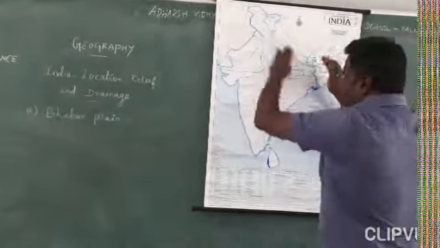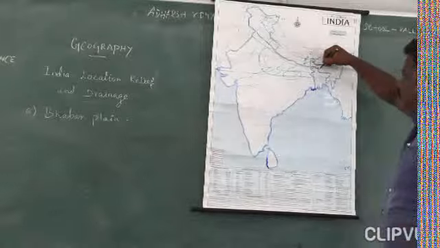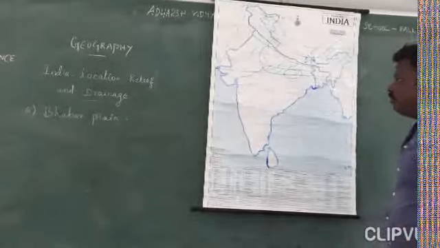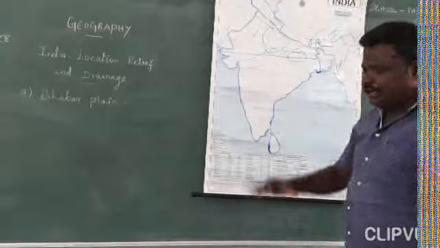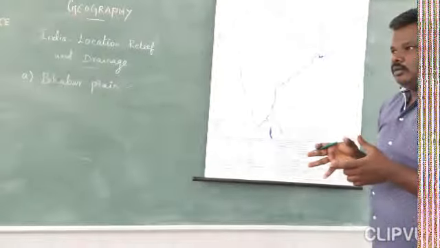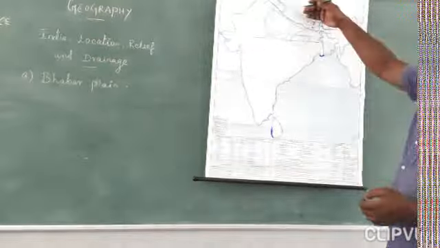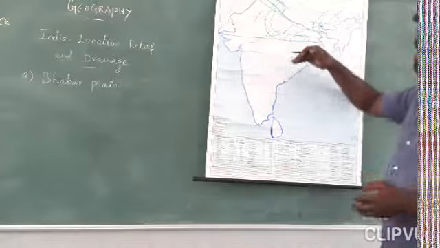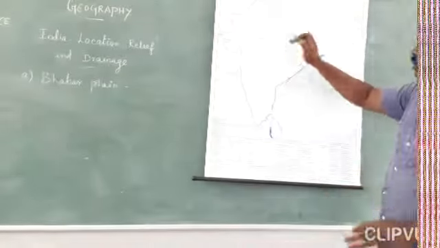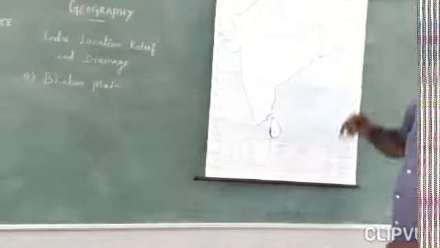This entire plain is made up of sedimentary deposits, the sediments of the rivers, silt. Most of the deposits will be there in the region.